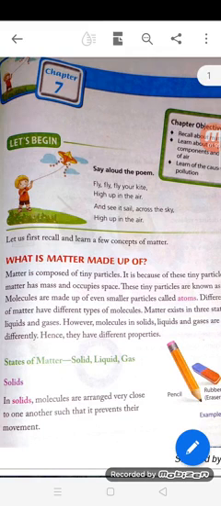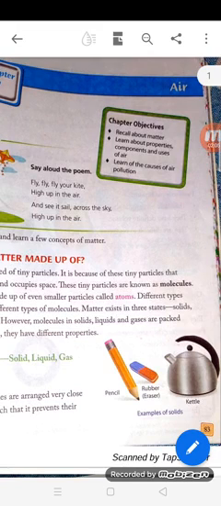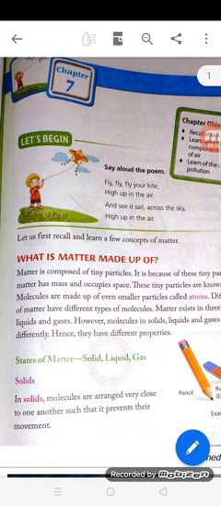Their molecular arrangement is different, and that is why they have different properties. Now, you can see some examples of solids: pencil, eraser, kettle. In solids, molecules are arranged very close to one another such that it prevents their movement. That is why solids are rigid and they have a proper shape.